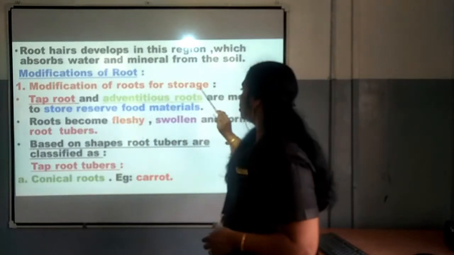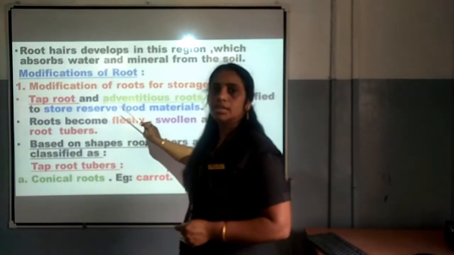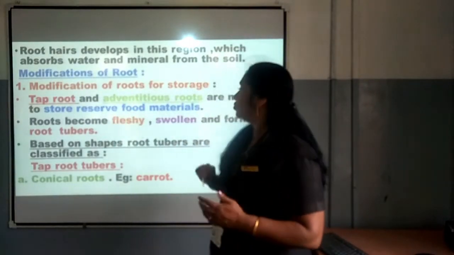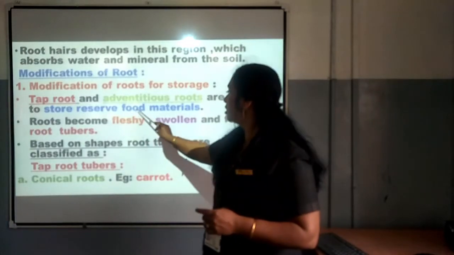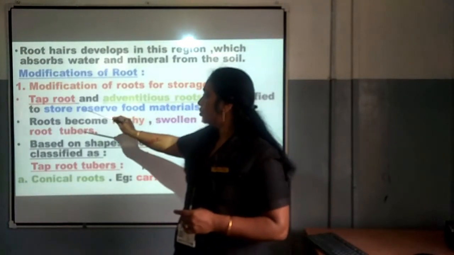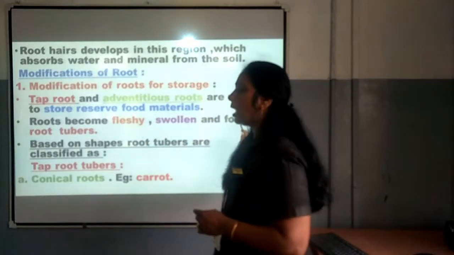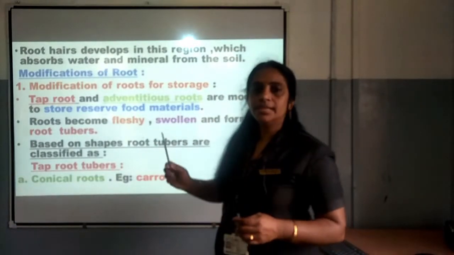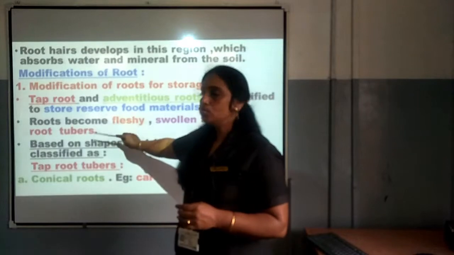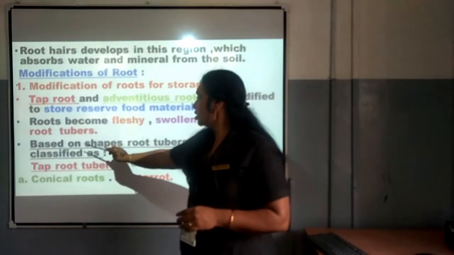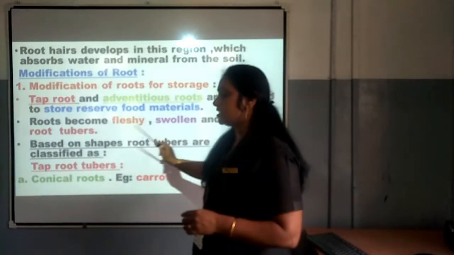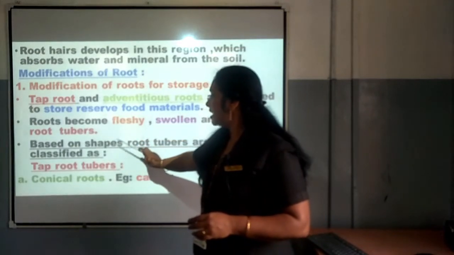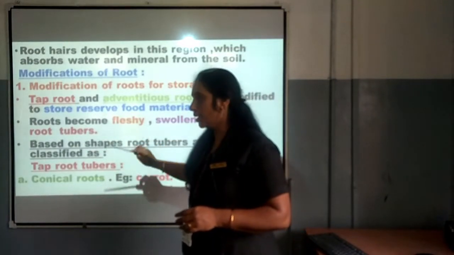Taproot and adventitious roots are modified to store reserve food materials. So, we can say that taproot as well as adventitious roots are there to store reserve food materials. Here what happens, root becomes fleshy, swollen and forms root tubers. The root will be becoming fleshy as well as it will be getting swollen and it becomes root tuber. Now we can see based on shapes, root tubers are classified. Root tubers will be classified based on their shape.